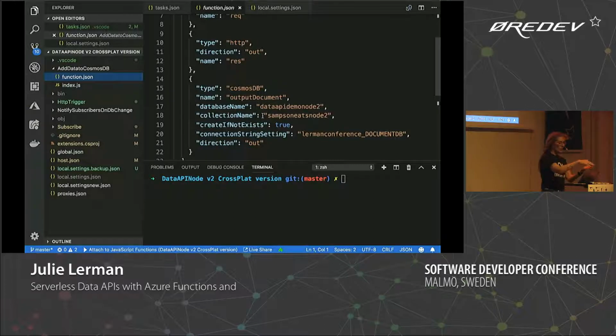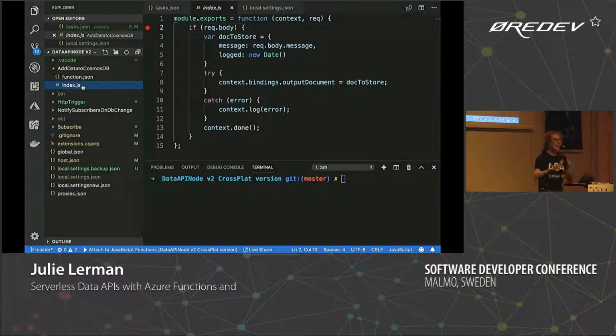Having created a function app here, you can also upload it and create it. But what it does when it uploads is zip it up and upload it as a package. So you can't upload it, then edit it in the portal, and then download it and edit it in Visual Studio Code. You're just going to go in one direction. But anytime you make a change, you would upload it again, and it's just going to overwrite whatever was up there and push a whole new version up for you. So this is exactly the same code as what was in the portal app that I was showing you, just the same setup.